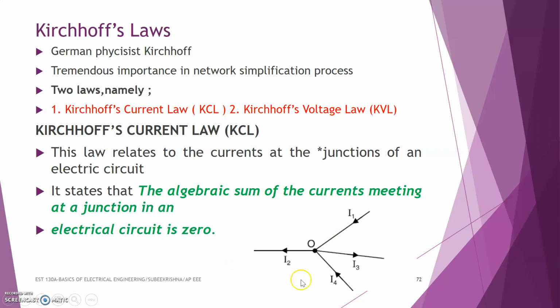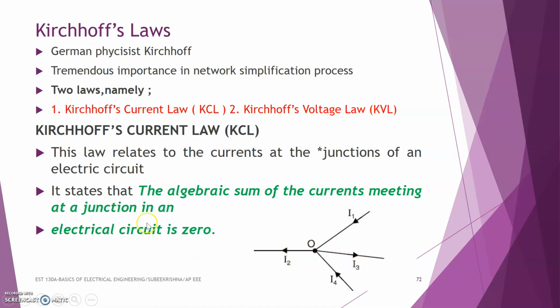Here, this point O is taken as the junction and various currents are entering and leaving from this point. I1 is the current entering the junction and I4 is also entering the junction. I3 and I2 are going away from the junction.